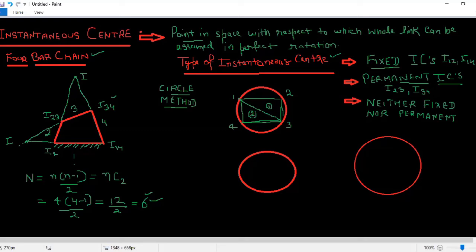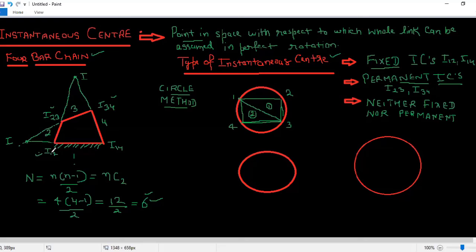If I focus on part 1, we have 2 things, 1 to 2 and 2 to 3. Clear? So if you look at part 1 only, it has 2 lines, 1 to 2 and 2 to 3. So what is the line of this in the 4-bar chain? This is my 1, 2 over here. Where is 2, 3? This is my 2, 3. So obviously I will extend this line and this line in vertically upward direction. This is my point.